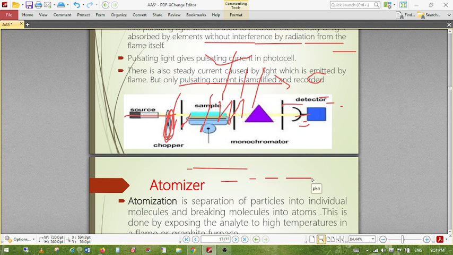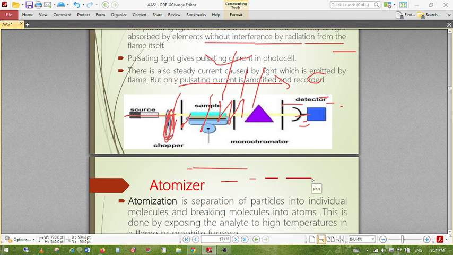Then we come to the non-flame atomizer, which is called the electrothermal atomizer. Here we do not use any kind of burning or flame, because the temperature is achieved by electric current, and it can go as high as 3000 degrees centigrade. The heated graphite furnace provides the thermal energy to break the chemical bonds. Here we use electric current heating the graphite to break down the molecules into atomic form. This kind of non-flame atomizer is not used widely, because it is high cost and there are limitations to its use. So this flame AAS is the one mostly used in all cases.